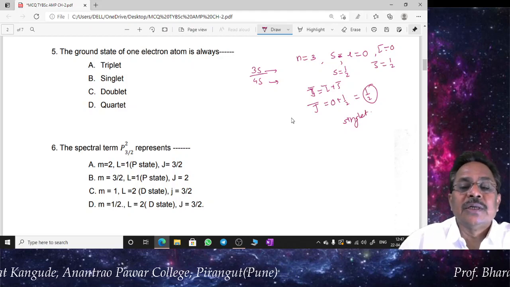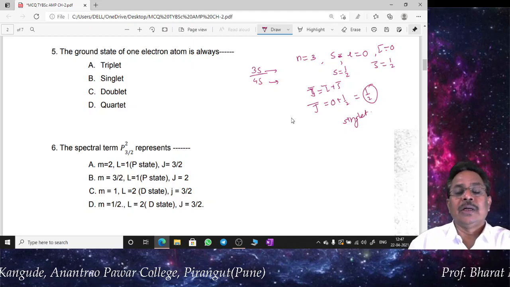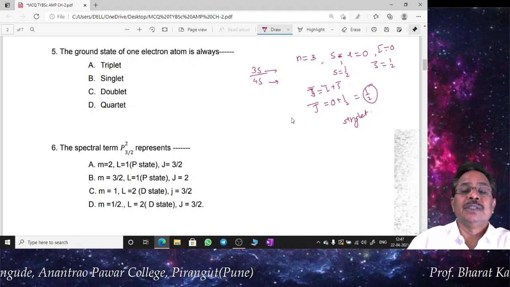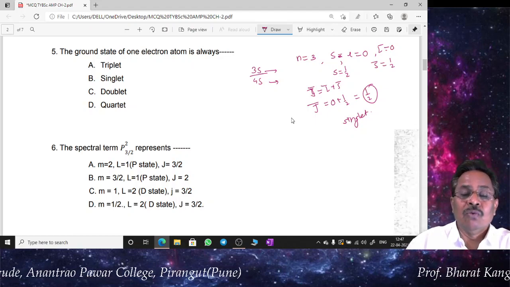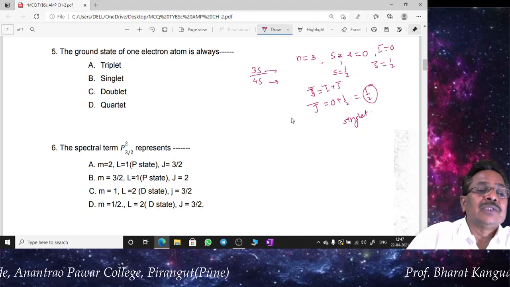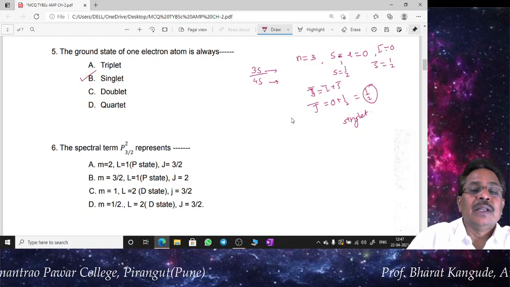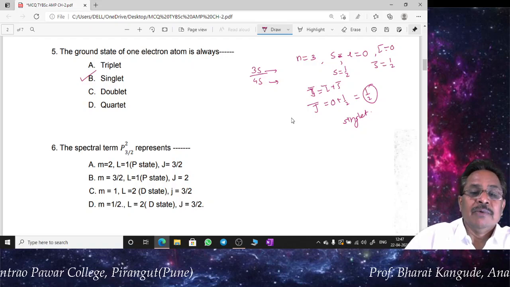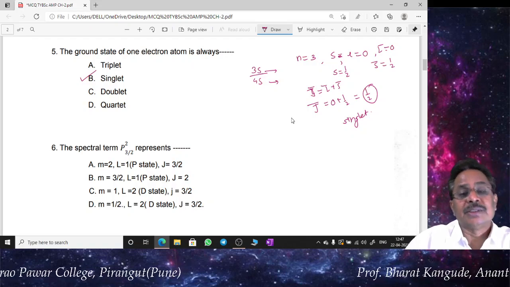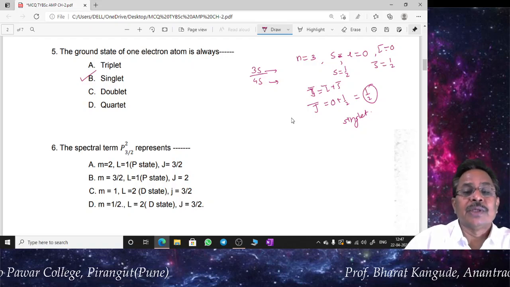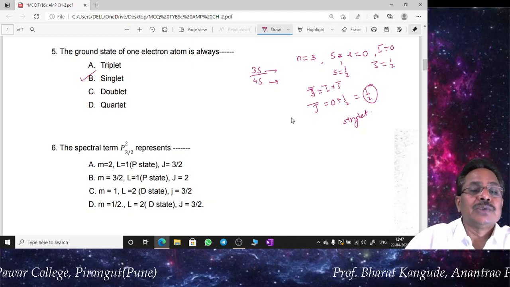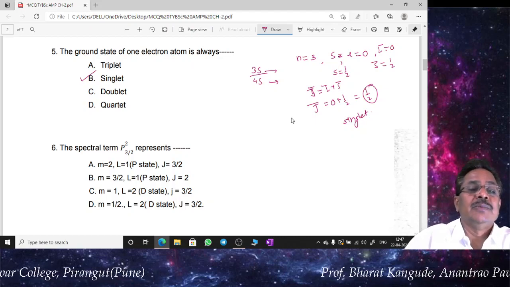The J value, or total angular momentum, of such a system is always 1 half, and that is a singlet, and that's why the ground state of any such system is always a singlet, whether you are in 3s orbit, 4s, or 5s. Every time the ground state of such a one electron system is always going to be singlet.